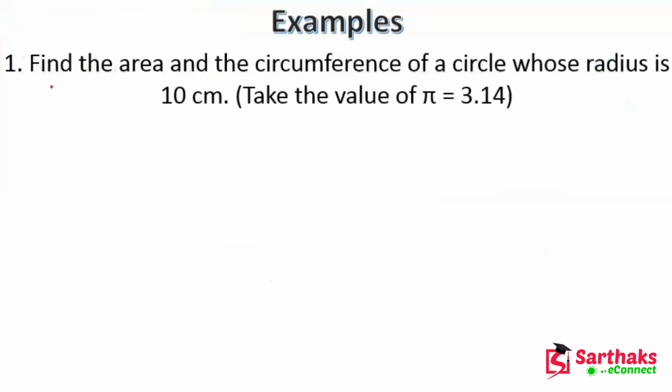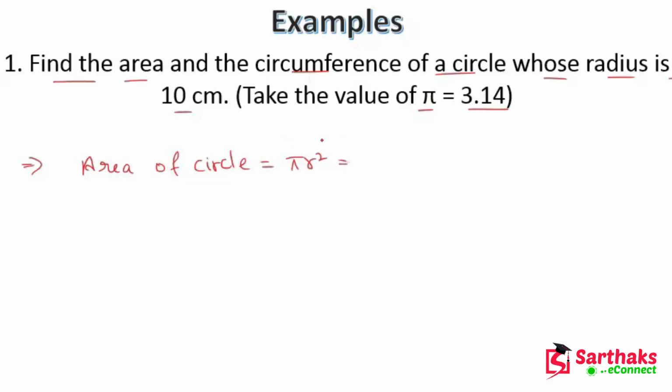Now let's solve some problems. Find the area and the circumference of a circle whose radius is 10 centimeter, and we have to use the value of pi as 3.14. We know that the formula of area of circle is pi r square.